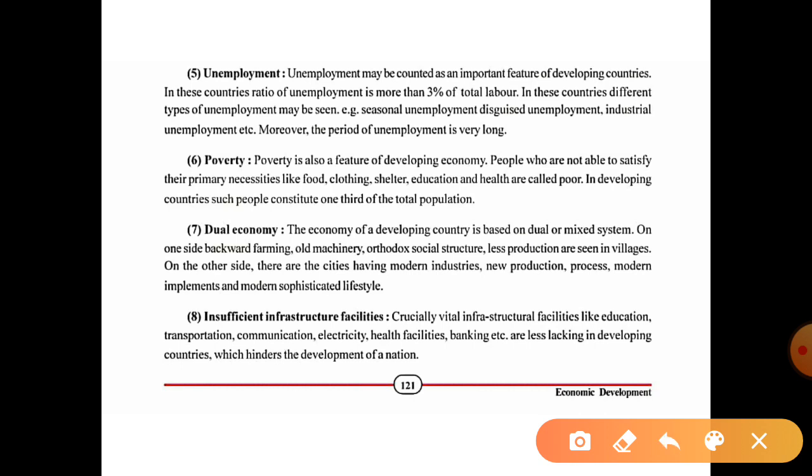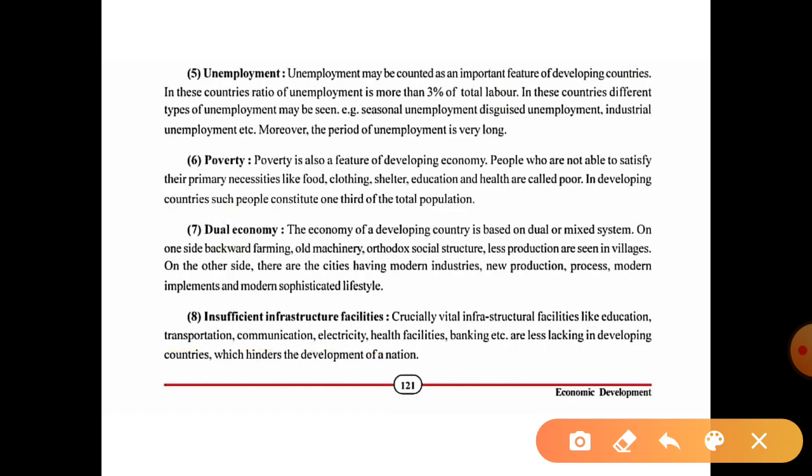So we can't see proper facilities related to education, transportation, communication, electricity, health facilities, and banking in these developing countries. Okay, so this is one of the barriers to development in developing countries.